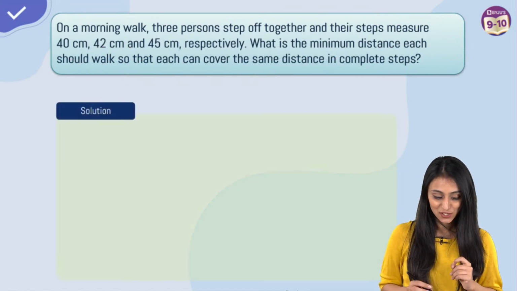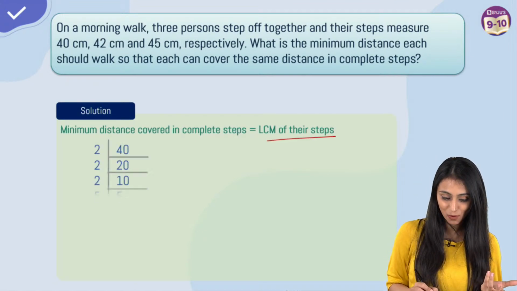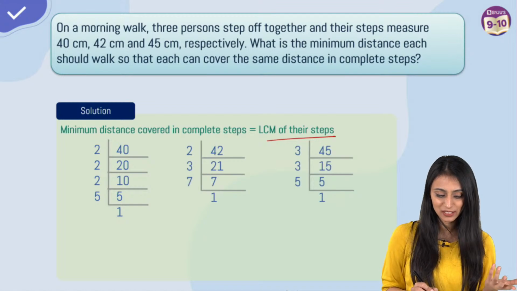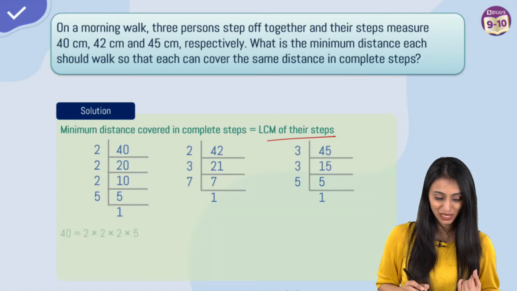All right. So let's take a look at the solution. Minimum distance in complete steps. So we are taking the LCM of their steps. Let's use the prime factorization method. This is something that you already know, right? How to do the prime factorization.